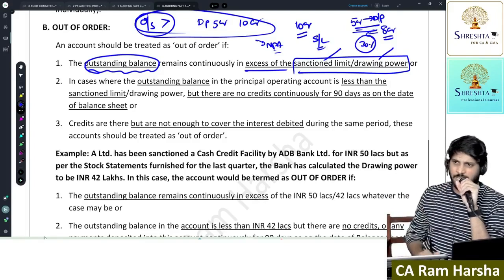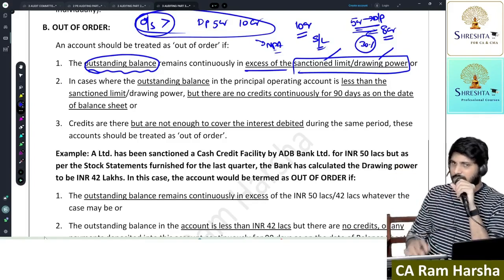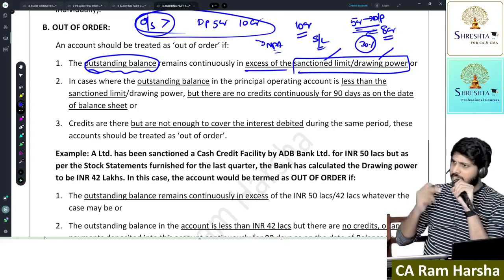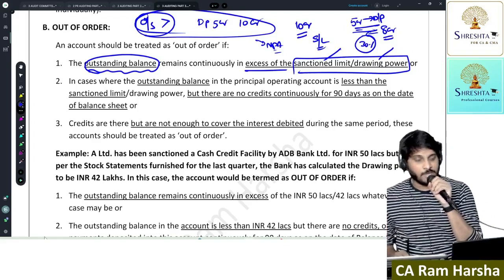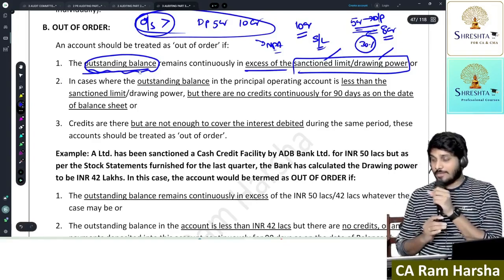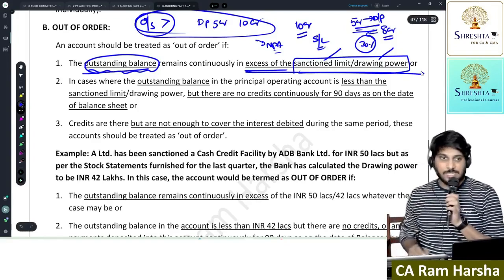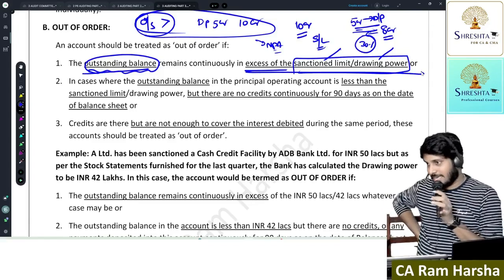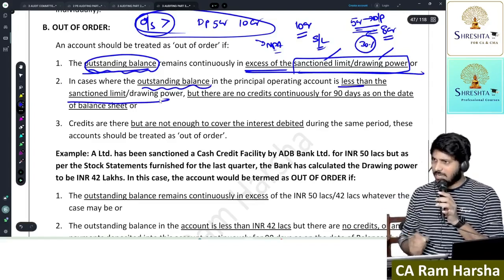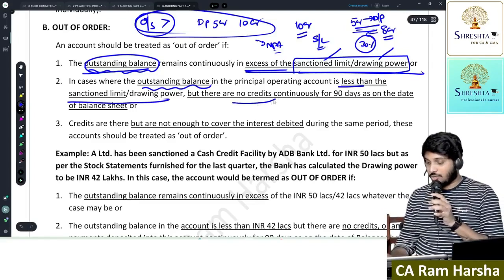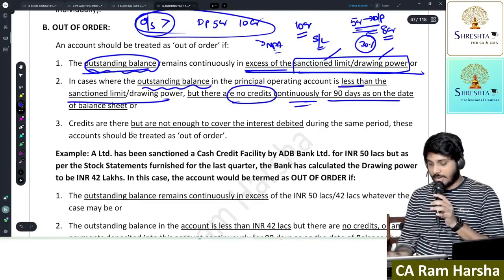If the customer, realizing that the stock value is low, paid the money, I will again treat it as a regular account. Are you clear? So, if the outstanding balance is crossing the sanctioned limit or drawing power, we will treat it as NPA. Or the outstanding balance is less than the sanctioned limit or drawing power, but there are no credits continuously for 90 days